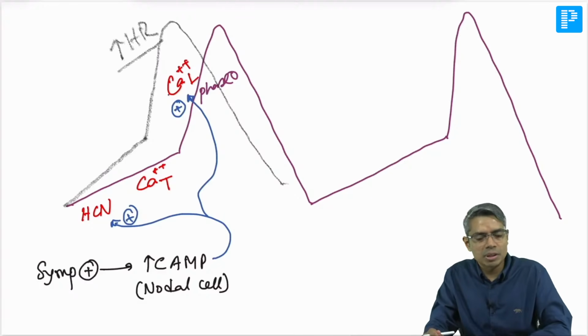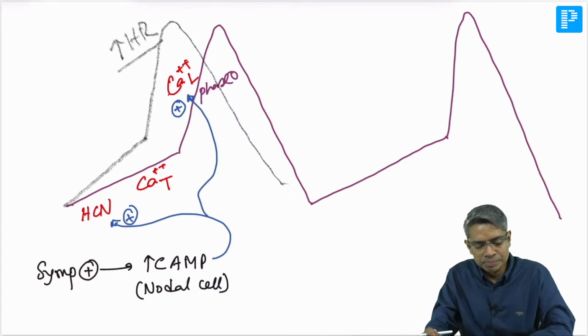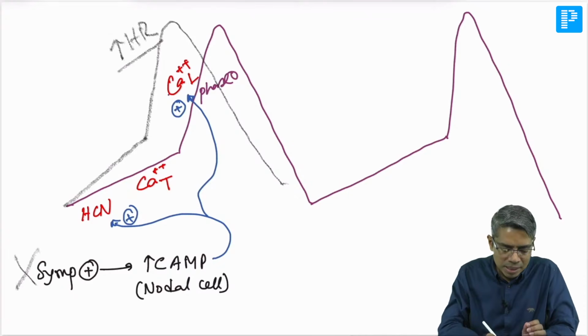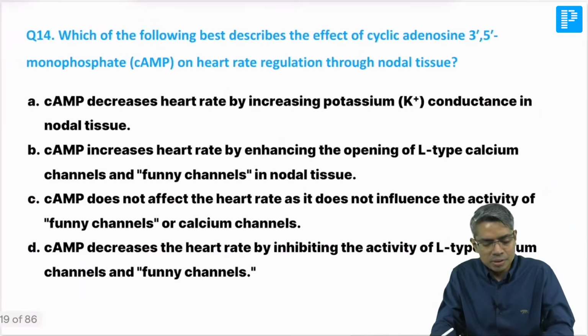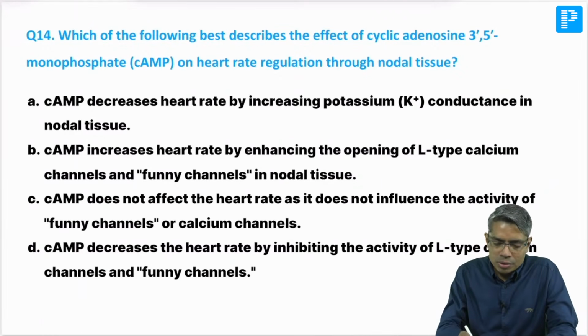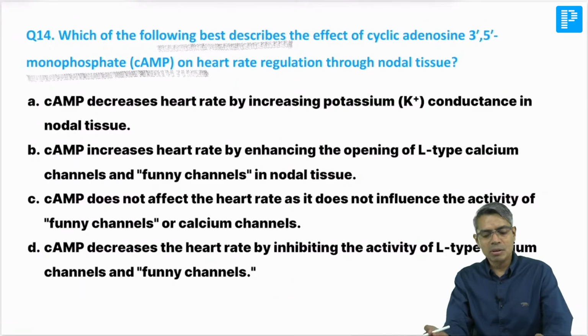So this is the actual understanding which you should have, and that's why if you block this sympathetic activation by beta blocker, then heart rate will decrease. That is the opposite thing. Okay, so here the question is: which of the following best describes the effect of cAMP on the heart?